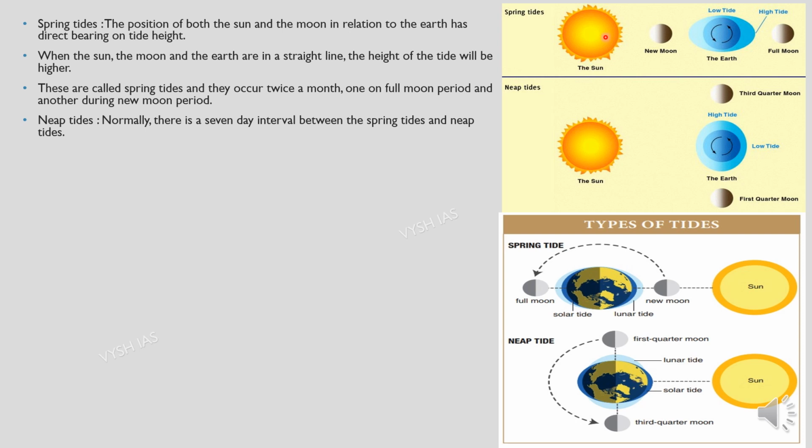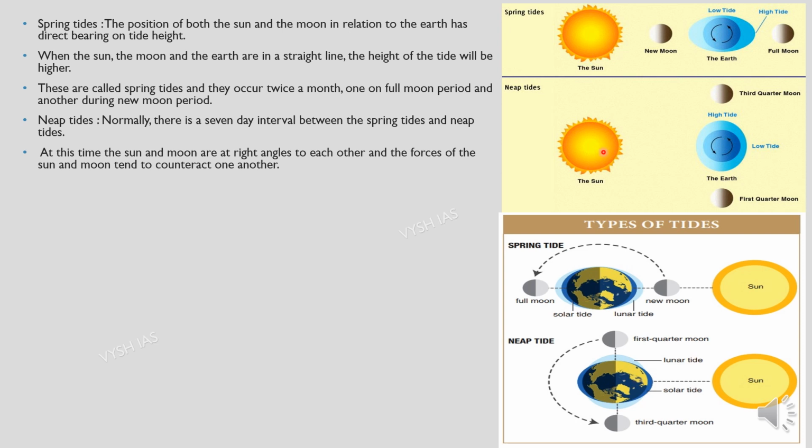Next we have the neap tides. Normally there are 7 days in a week, so there is a 7-day interval between the spring tide and the neap tide, on a weekly basis. At this time the sun and the moon are at right angles to each other. You can see they are forming right angles. And the forces of the sun and the moon tend to counteract one another.